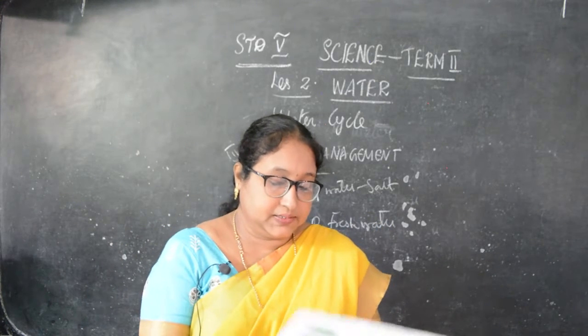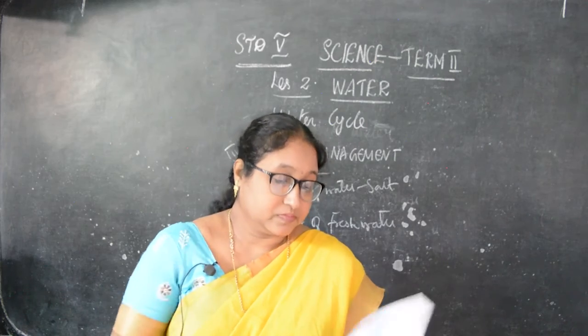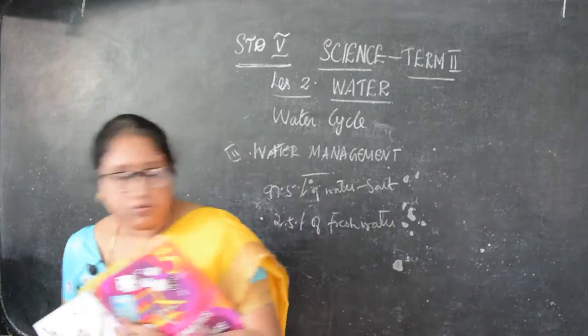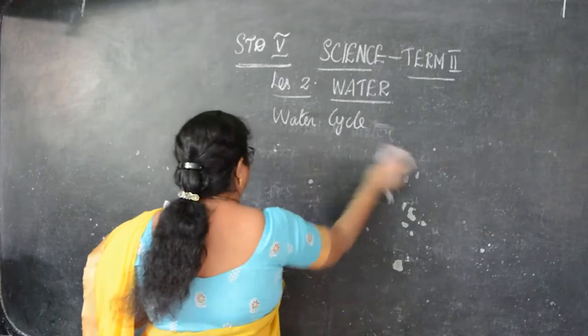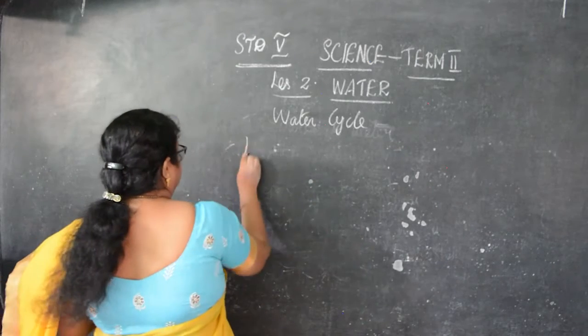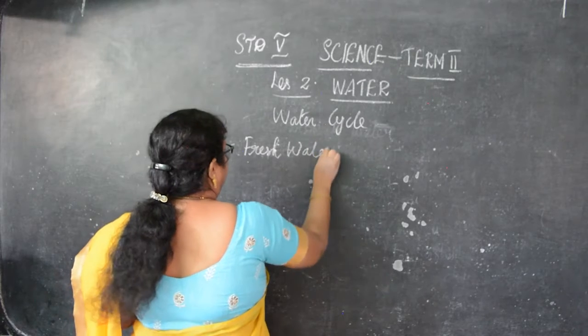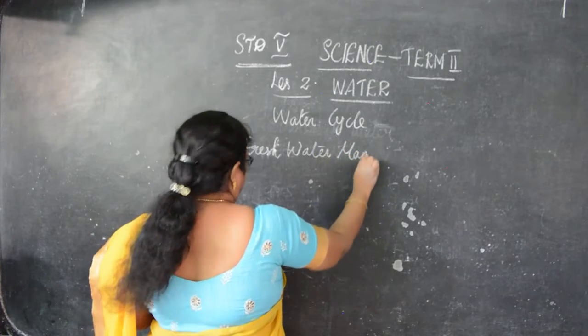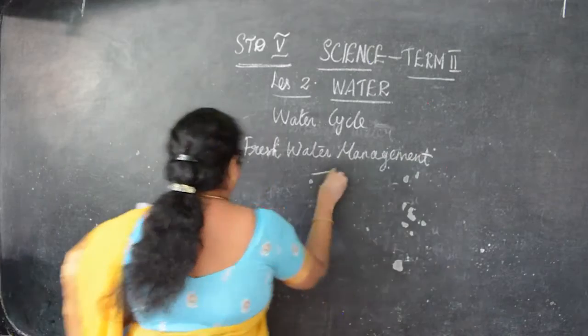Then next is freshwater management. So let's see freshwater management.